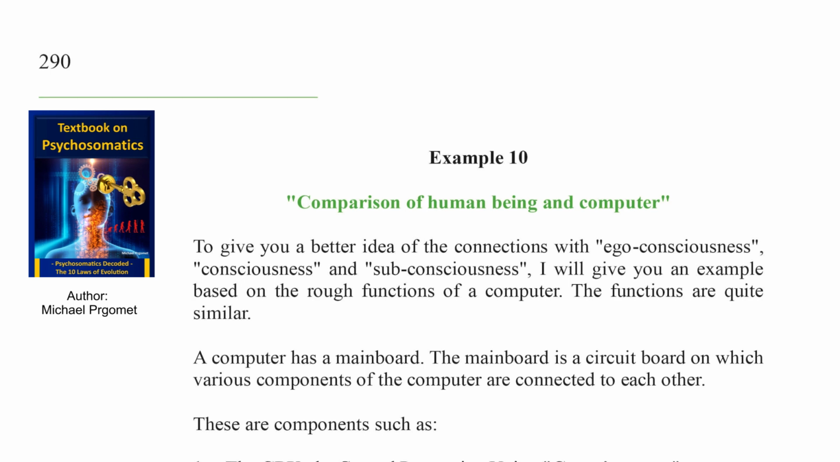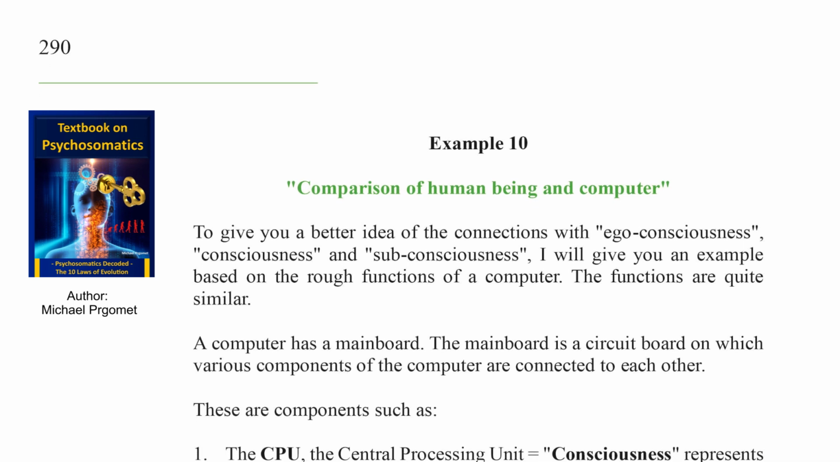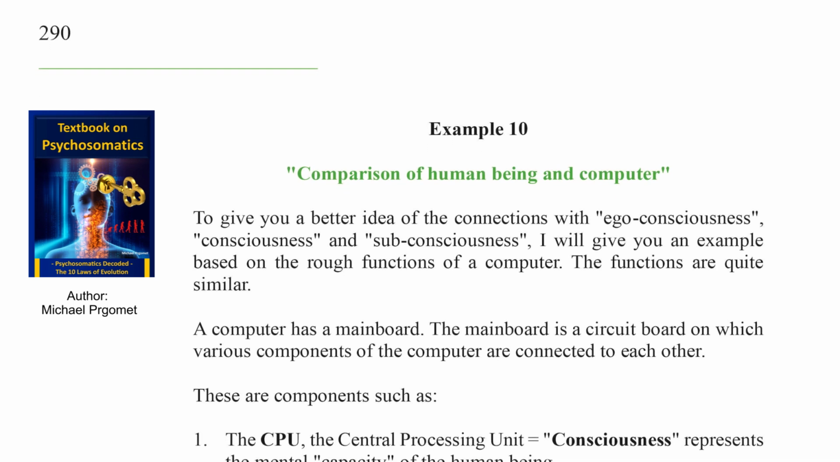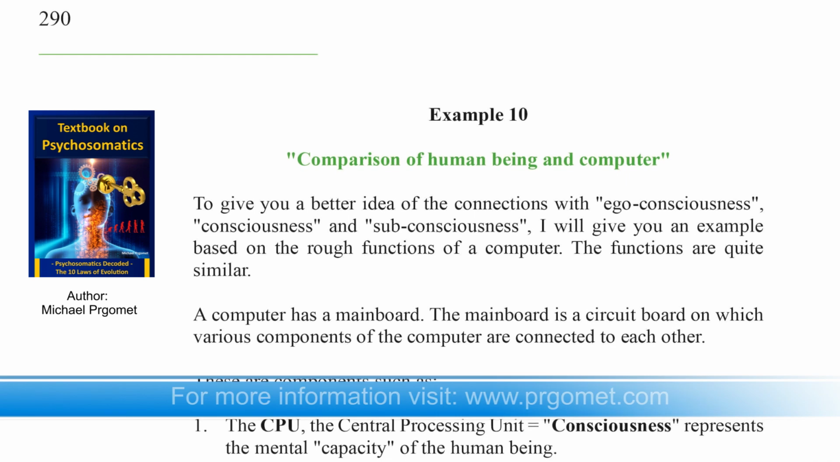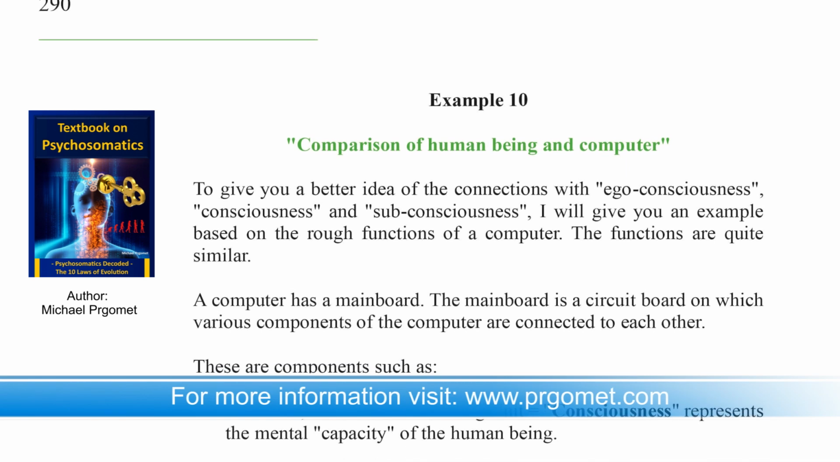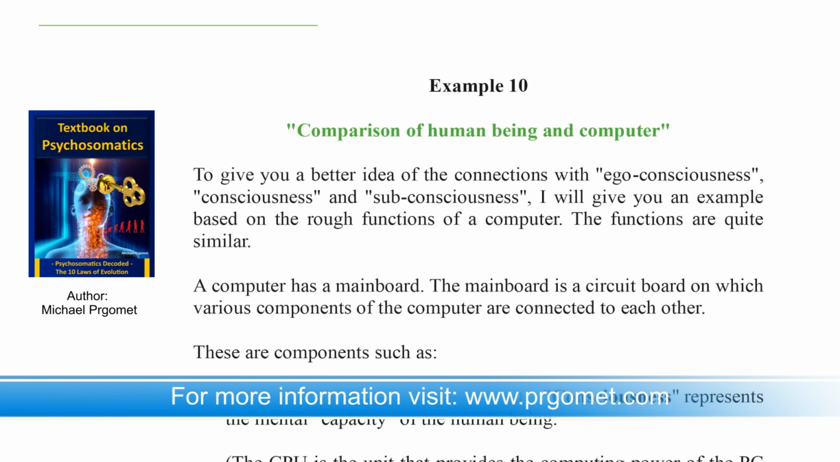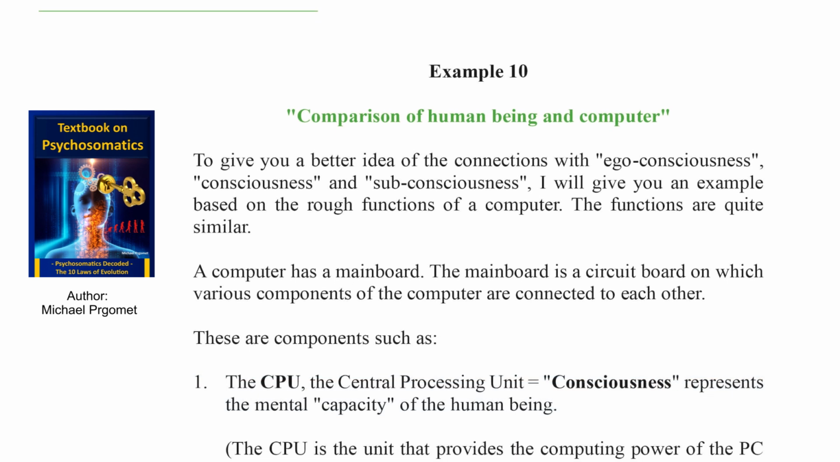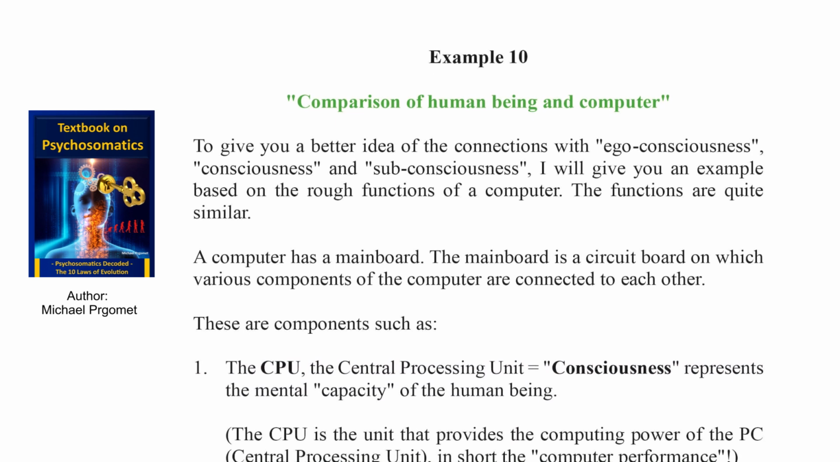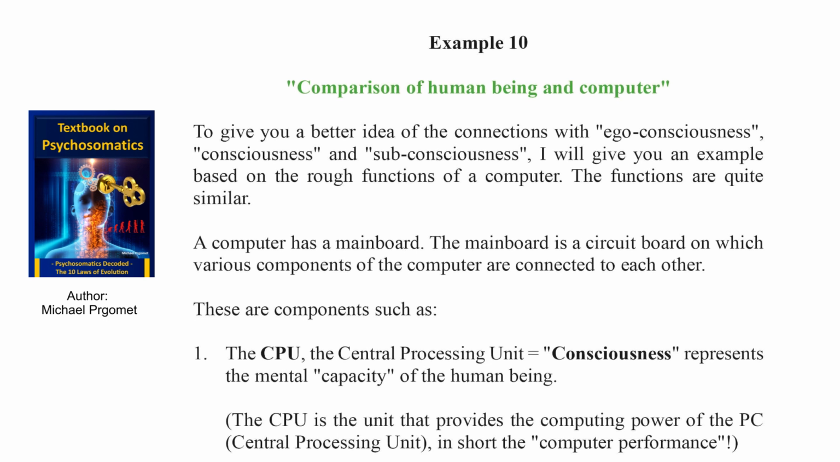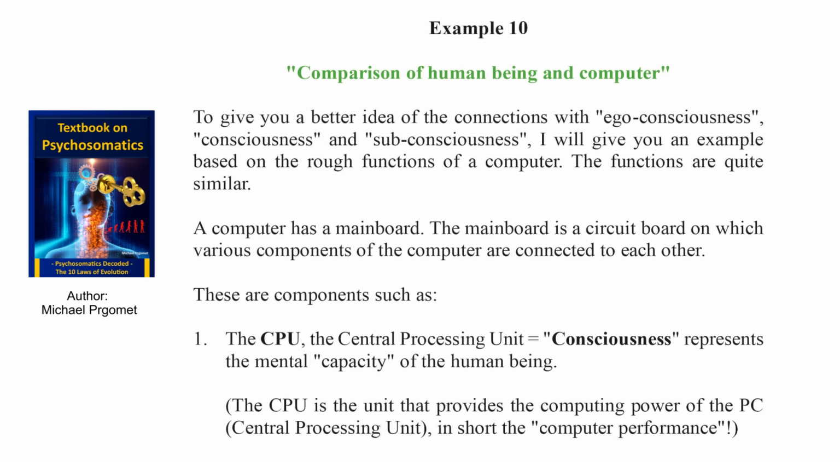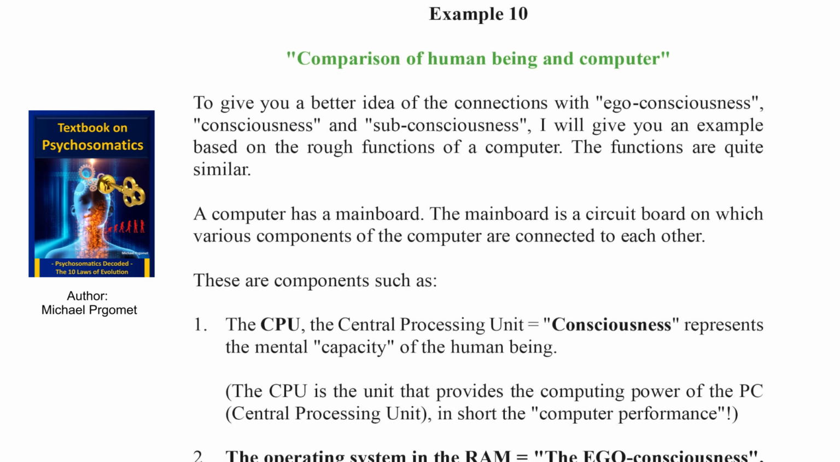Example 10. Comparison of human being and computer. To give you a better idea of the connections with ego consciousness, consciousness, and subconsciousness, I will give you an example based on the rough functions of a computer. The functions are quite similar. A computer has a mainboard. The mainboard is a circuit board on which various components of the computer are connected to each other.